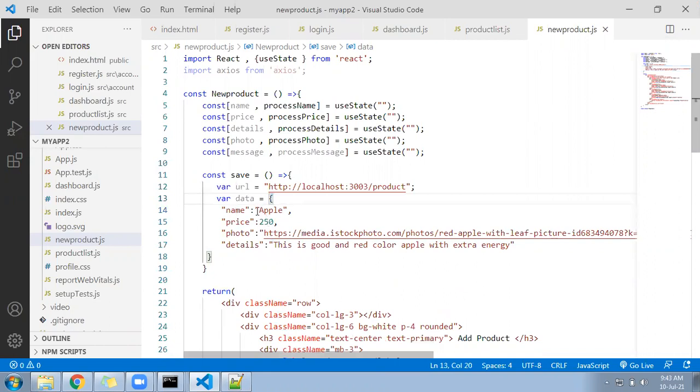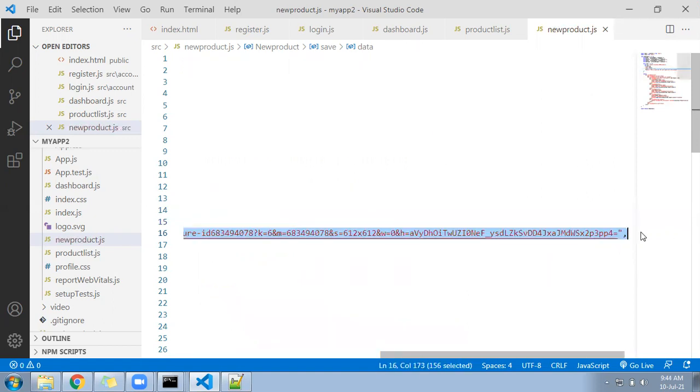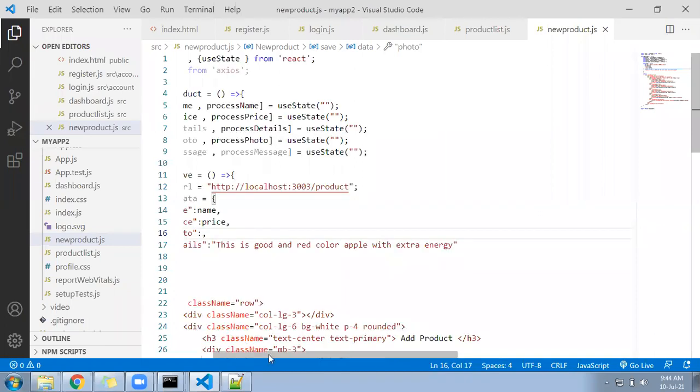Name. Where is the name? Name is coming under the name variable. Where is the price? It is coming under the price variable. Where is the photo? Photo is going to come under the photo variable. So keep here the photo.